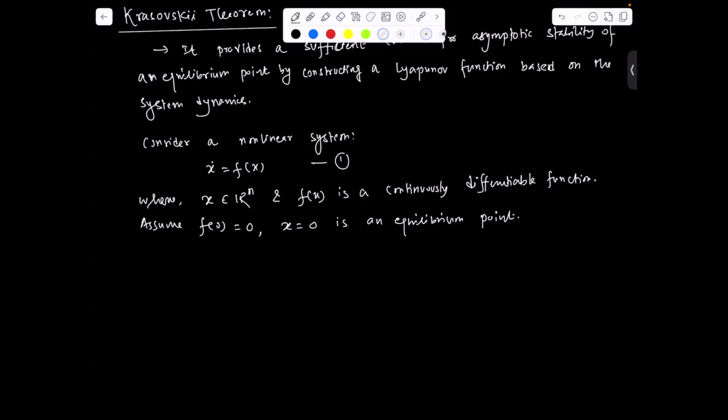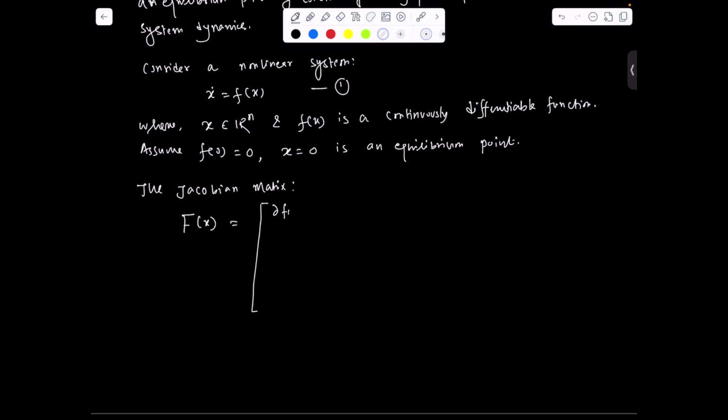So we can form a Jacobian matrix of the system, capital F of x, equal to the partial derivative of function f1 with respect to x1, partial f1 partial x2, and so on up to partial f1 partial xn, then partial f2 partial x1, partial f2 partial x2, up to partial f2 partial xn.